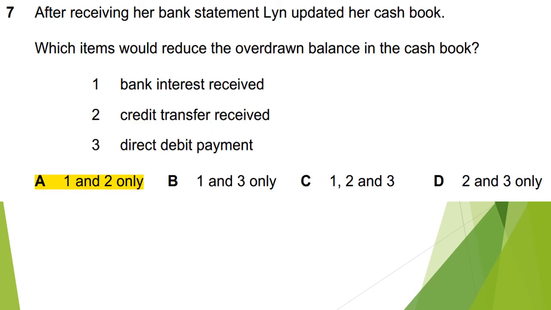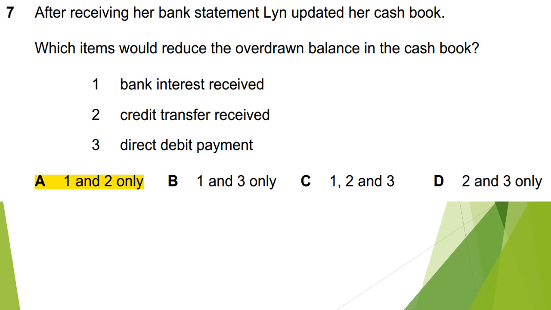After receiving her bank statement, Lynn updated her cash book. Which item would reduce the overdrawn balance in the cash book? First, bank interest received. Second, credit transfer received. Third, direct debit payment.